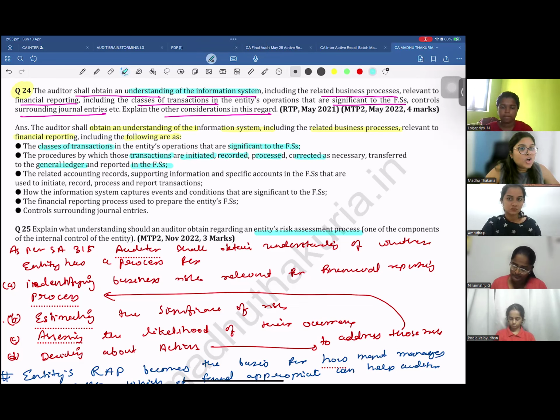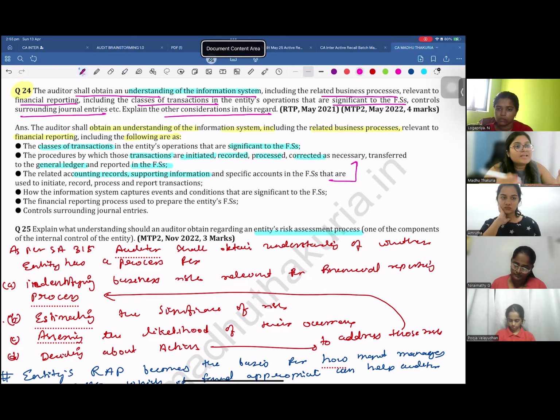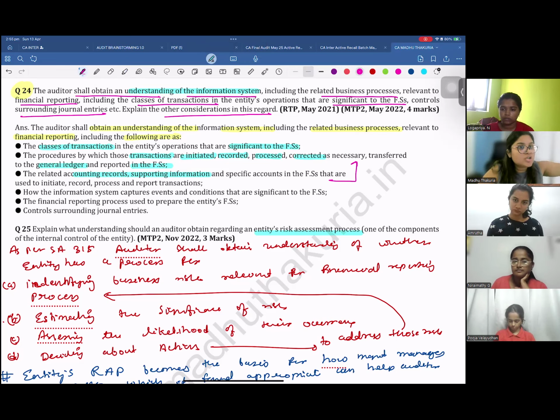Third, you have to understand on what basis they have processed those transactions: accounting records and supporting information, the bills, the purchase order copy, the customer order copy. Right? You have to see the related accounting record. See, for example, if you pass any journal entries, for example, how do you make the depreciation entry? There has to be some calculation, some Excel file, some Word file where you did the calculation of the gross value of fixed asset, then what is the depreciation rate, then you have calculated the depreciation. So you have to find those supporting information for that journal entry, so that you can understand how the transaction is initiated, recorded, processed and reported.